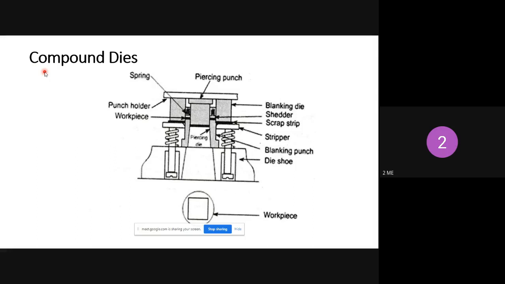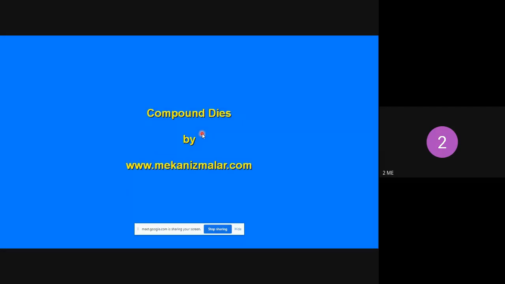Okay, compound die. Initially a certain portion of the sheet metal is removed with the help of the piercing punch. Then you get a circular shape of workpiece with the help of the blanking punch. The circular workpiece removed by the blanking punch is called the useful work, and the piece removed by the piercing punch is called scrap. I hope all of you understood. You just see the video, then you can easily understand.